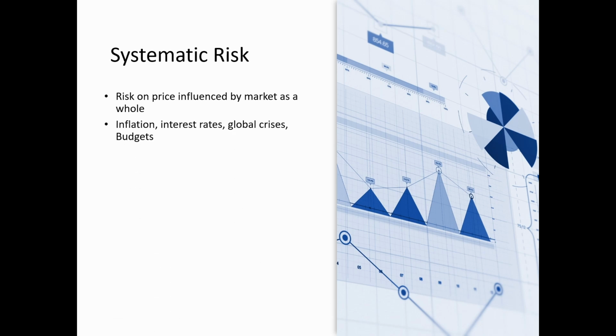What are the examples? Like, why does this systematic risk arise? Let me give you examples. Inflation, interest rates, global crisis, budgets, any geopolitical affairs have an impact on the return of that particular stock, the stock price falls or rises. So there is a reason for this stock price fall and rise, right? That is nothing but the risk. The fluctuation of the return is nothing but what we call risk, right? So this is a systematic risk example.